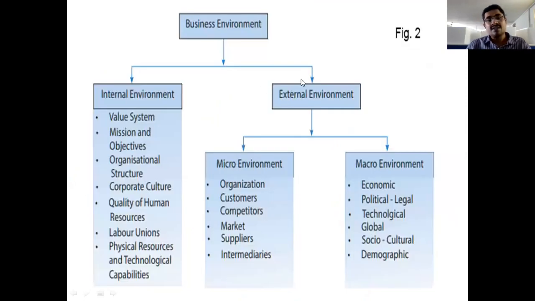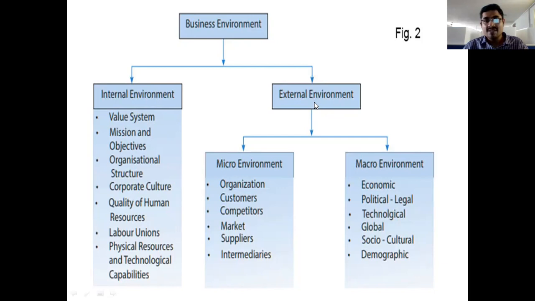So look at this. Business environment has two types. As I already told you, internal environment and external environment. Internal environment means those who belong to the company, who work under the organization. Employees and employers of a particular organization come under this.